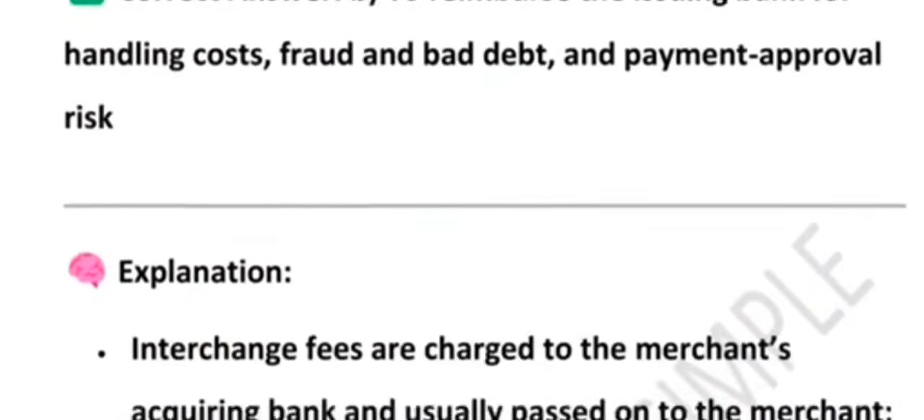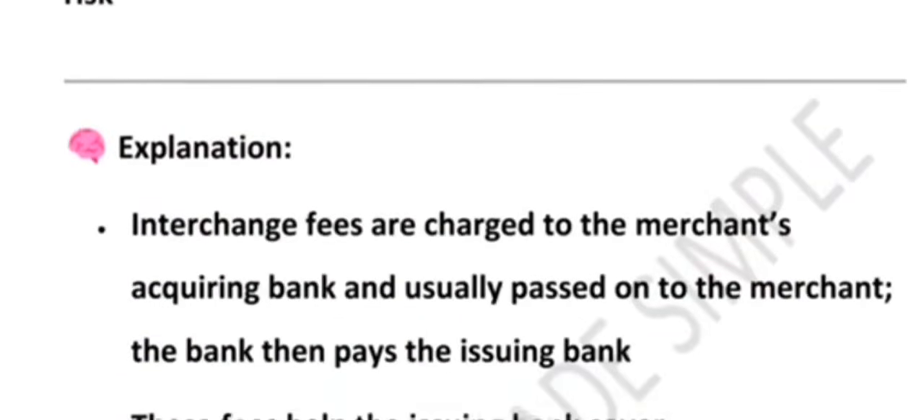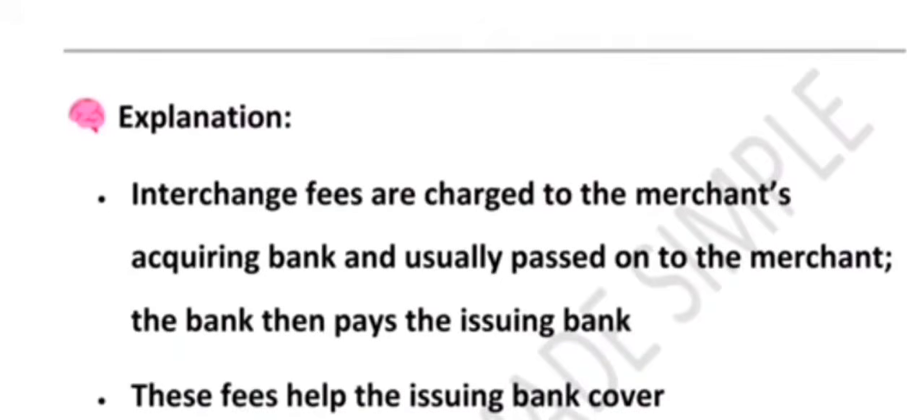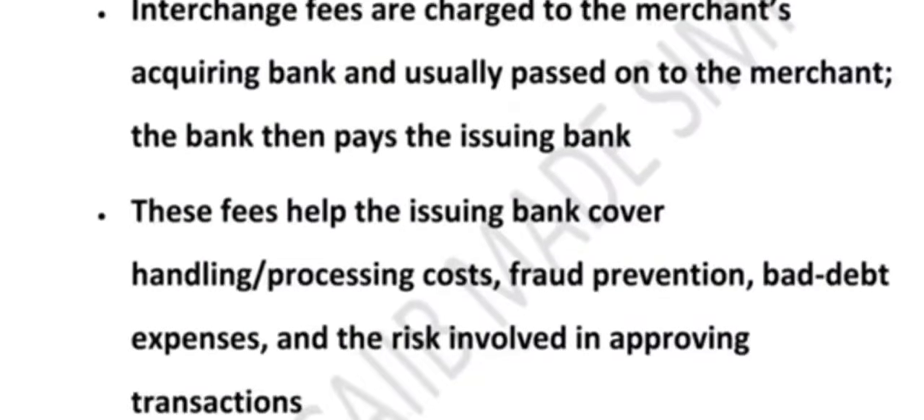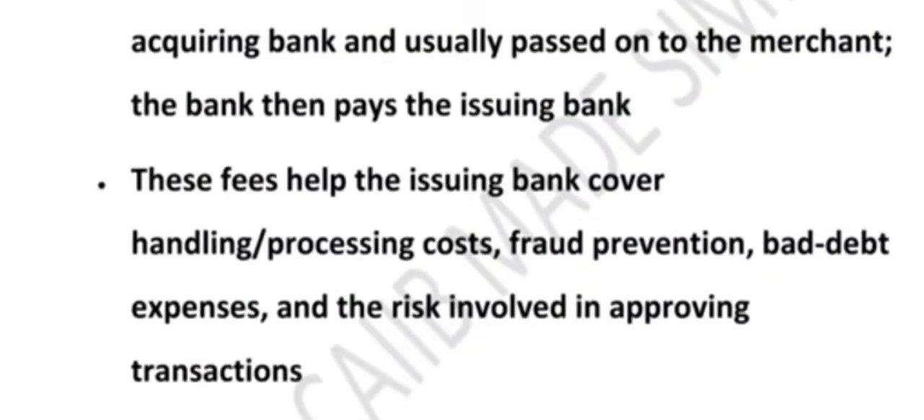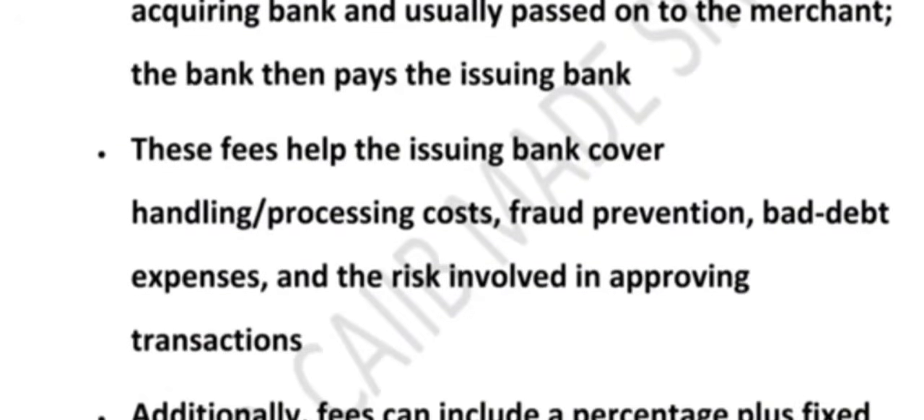Let's summarize the key points which we have learned now. First of all, interchange fees are the fees paid by the merchant bank to the customer bank. So merchant bank pays to whom? To the customer bank. Customer bank is also called the issuing bank. These fees help cover the handling and processing cost, fraud prevention, bad debt risk, and the merchant does not receive this fee. They actually pay them indirectly. So option B is fully accurate and matches the real world banking system.